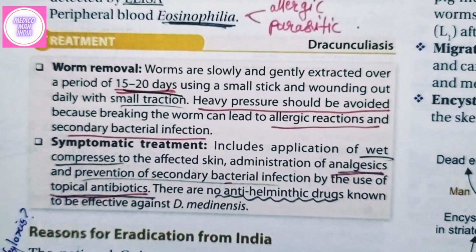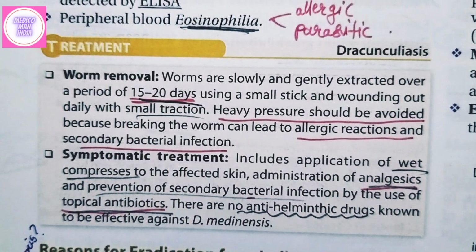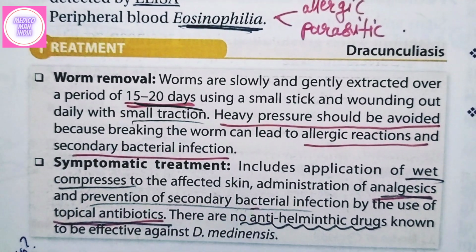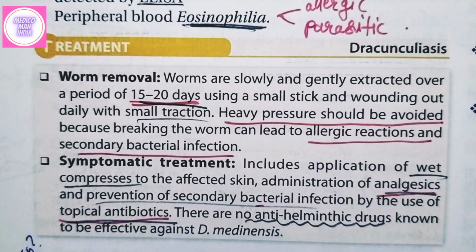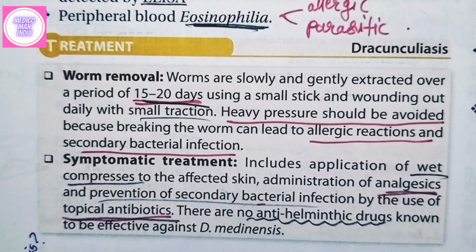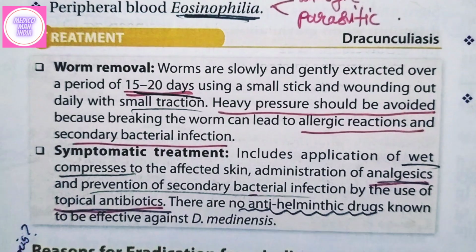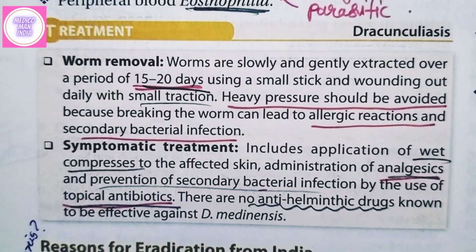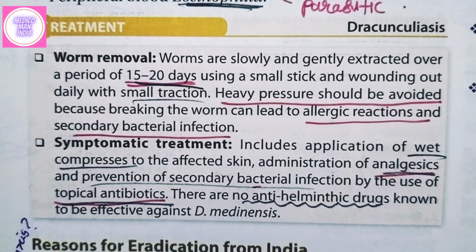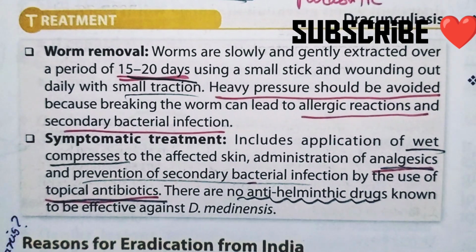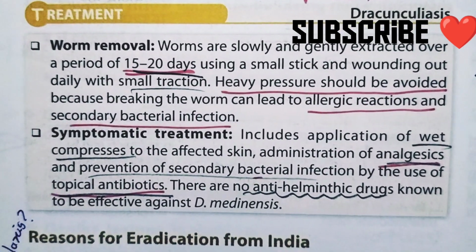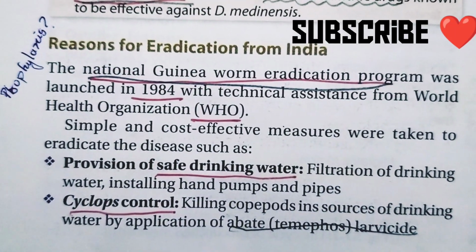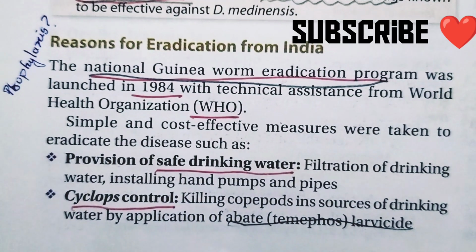Next, coming to the treatment. We can do worm removal over 15 to 20 days, and heavy pressure should be avoided, because if breaking of the worm occurs, there will be an allergic reaction and secondary bacterial infection. While the person is removing it, if that worm ruptures, there will be secondary bacterial infection. Next we can do symptomatic treatment, that is wet compression. In wet compression, we apply something wet on it, and next we can use an analgesic, which is a painkiller, and to avoid secondary bacterial infection, we can give topical antibiotics. No anti-helminthic drug has been found for dracunculiasis.